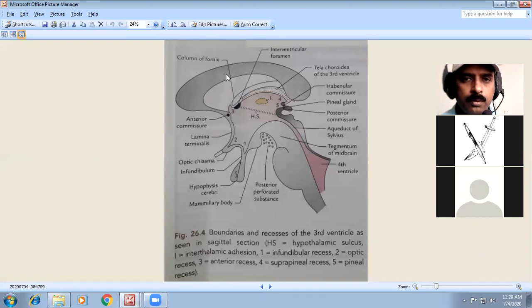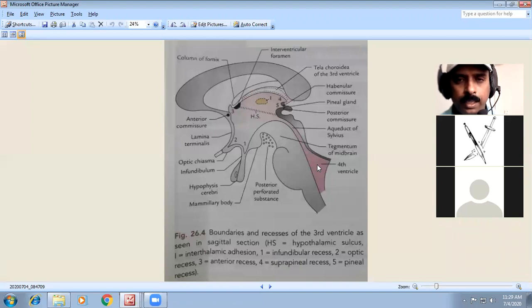Here, above the corpus callosum, we have the lateral ventricle, this is the third ventricle, and this is the fourth ventricle. It is very important to know the lateral ventricle, third ventricle and fourth ventricle. Under the ventricular system, you have to remember the lateral ventricle, then the third ventricle, and the fourth ventricle.